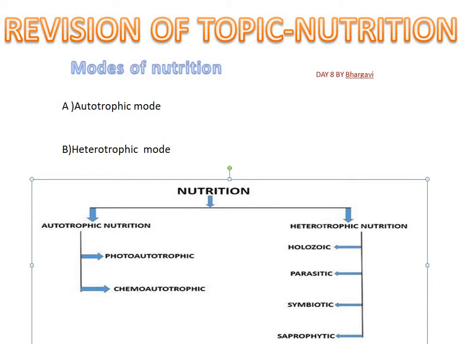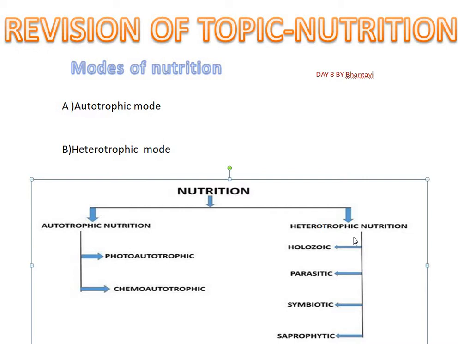So photosynthesis is the process in which plants trap solar energy and then manufacture their food in the form of simple sugar from inorganic compounds like carbon dioxide and water in the presence of chlorophyll. And in chemoautotrophic mode, the organisms make use of chemical energy released during oxidation of simple organic compounds to prepare their food. Here we can have examples of sulfur bacteria, iron bacteria, nitrosomonas, etc.